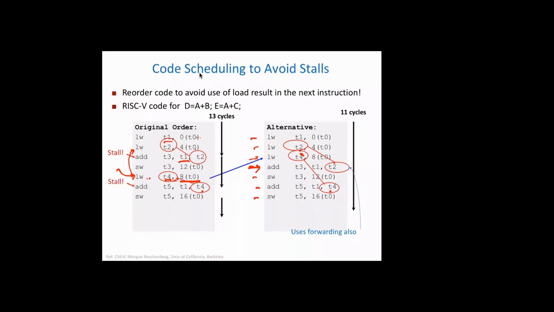But this will also require some kind of forwarding, especially in this instruction, right? You can work this out. I mean, T2 is available in the 5th stage, and then one instruction is there, and then of course this T2 we are reading. So you can work this out, and you'll see that yesterday I worked this out. I don't want to draw the picture all over again, but we'll see that we'll use forwarding.